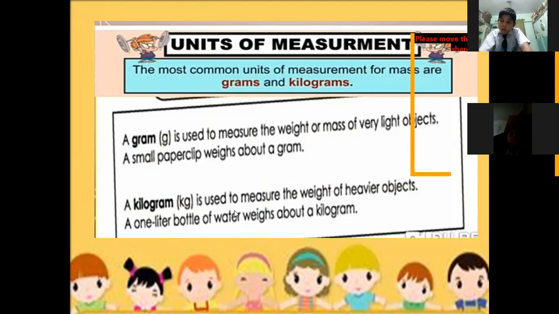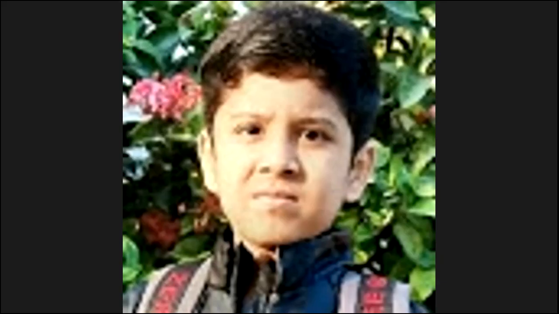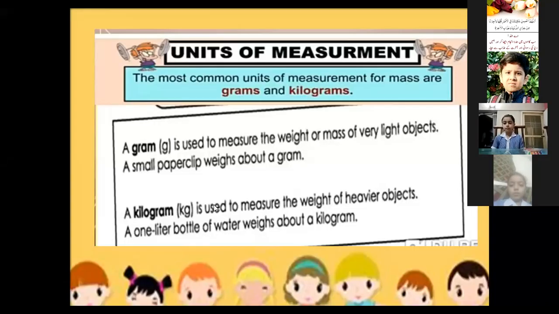So we learned that there are two units of weight. Gram is used to find the weight of light objects, while the kilogram is used to find the weight of heavier objects.